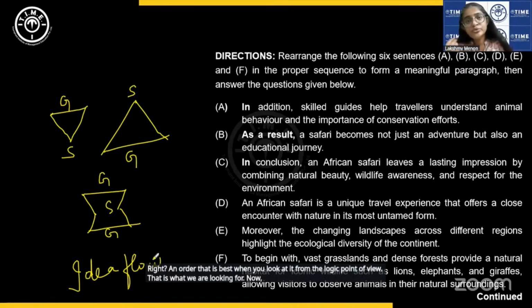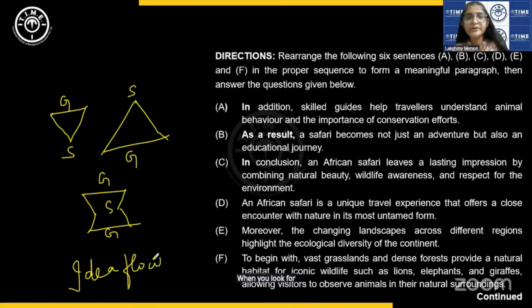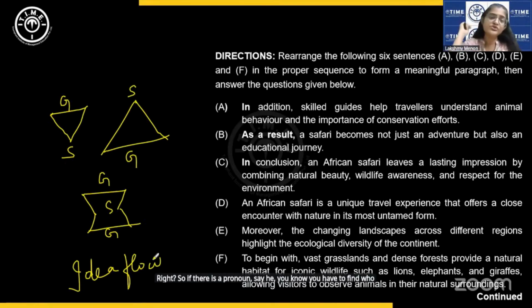Now, when you look for the logically perfect order, you need to track the idea flow. General to specific, that is one aspect. The other things are connectives, right? So if there is a pronoun, say he, you have to find who he refers to.